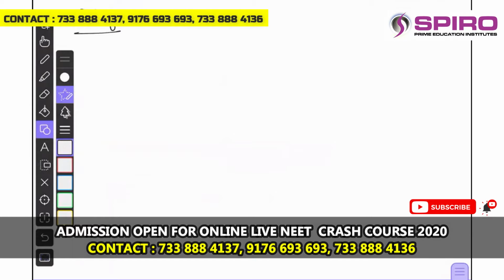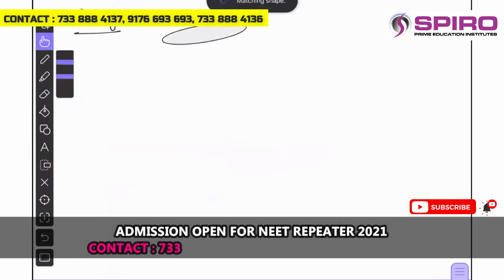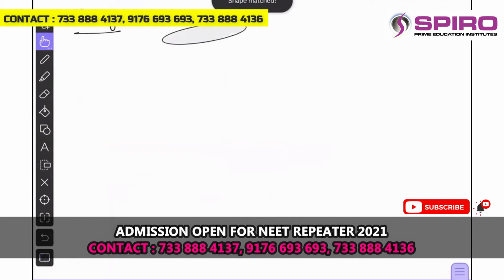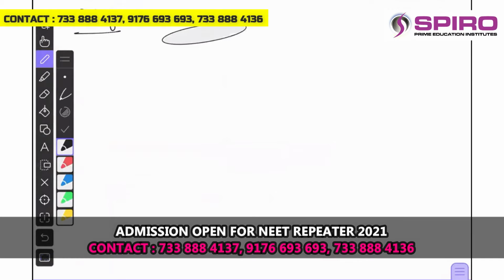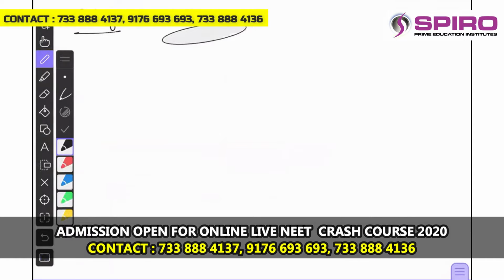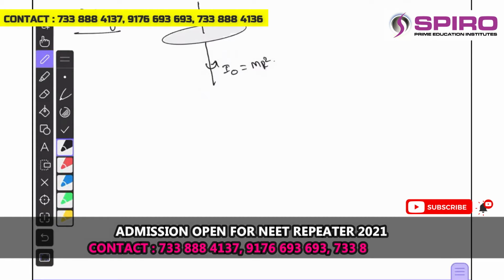For this ring, let us consider the two axes. This is the axis passing through the center of mass and perpendicular to its plane. Let me call it I naught. This I naught value we have seen previously, that is MR squared, where M is the mass of the body and R is its radius.